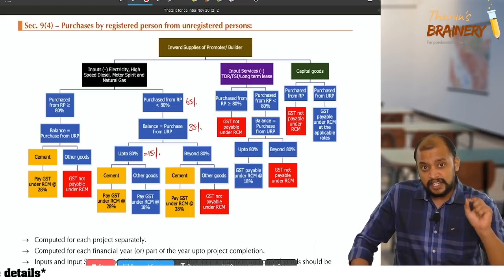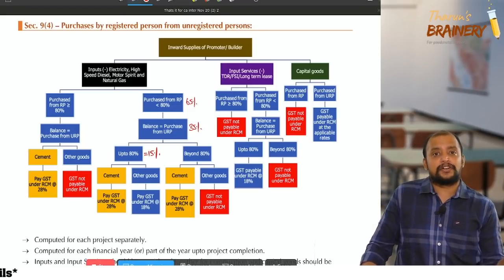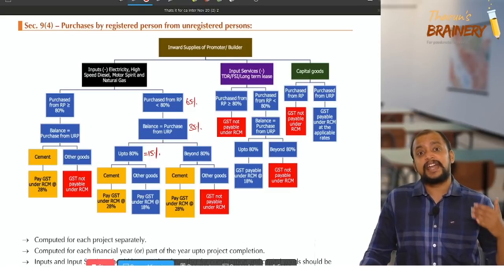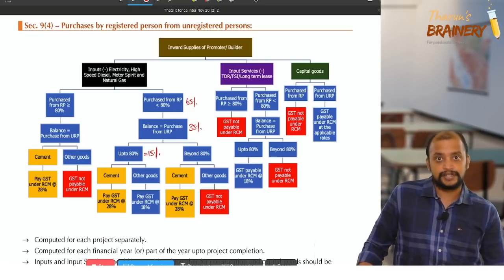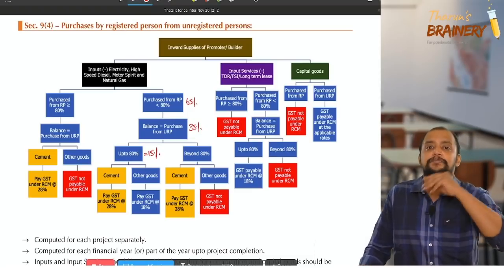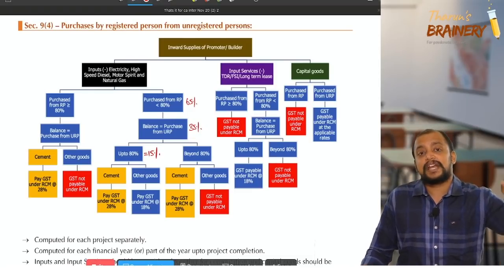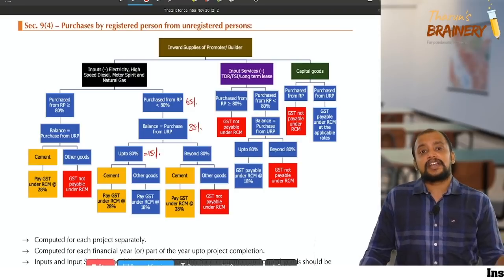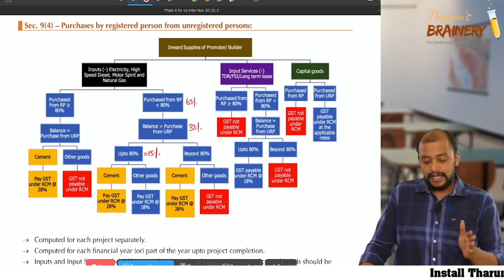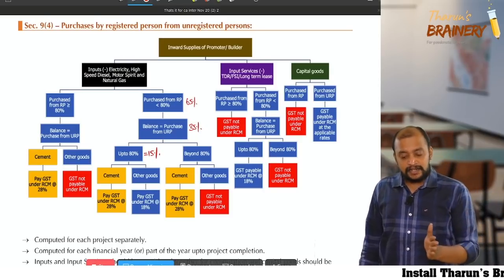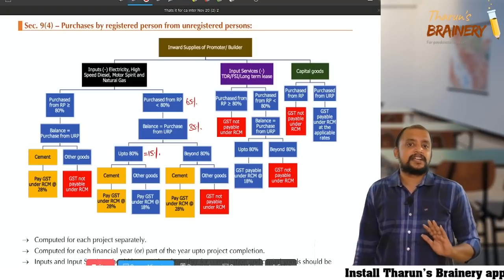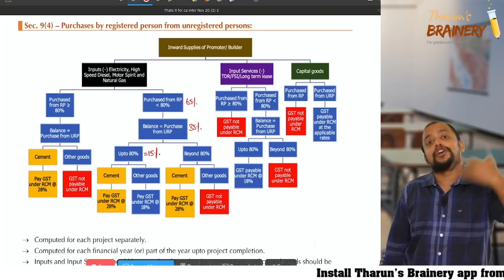If it is cement, you need to pay GST at the rate of 28%. If it is any other goods, you need to pay GST at the rate of 18%. Even if the rate applicable to such goods is 12 or 5, you need to pay 18%. Clear? So in case of cement, pay GST at 28%, and in case of other goods, at 18%. Beyond 80%, as usual, only if cement is there, you need to pay GST at 28%. If it is some other goods, leave it, because you have already achieved 80.